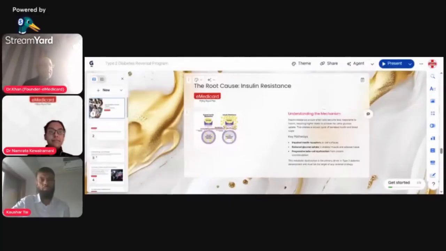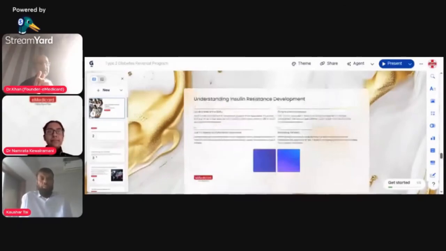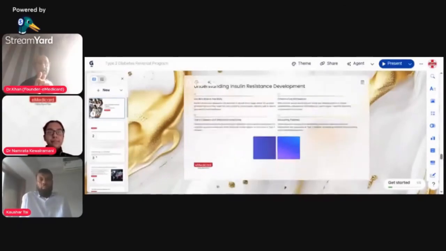Okay, now, understanding the development of insulin resistance, right? Insulin's role in the body is simple. Number one, on the next slide, please: insulin is a hormone released by the pancreas to regulate blood sugar levels. Second is chronic overstimulation: constant release due to frequent eating and overconsumption. Too much overstimulation is happening, of insulin. So we are releasing too much insulin. Third is the link to obesity and metabolic syndrome.